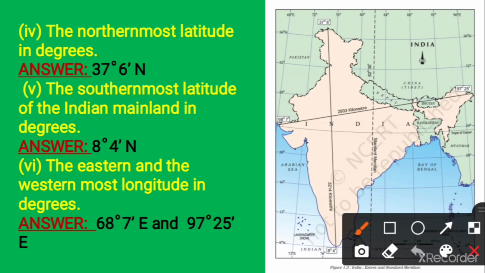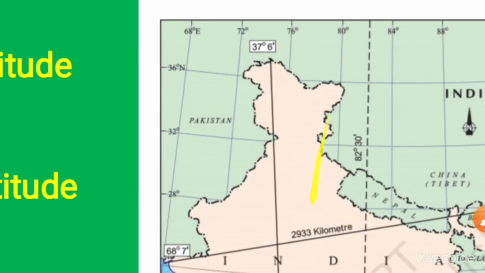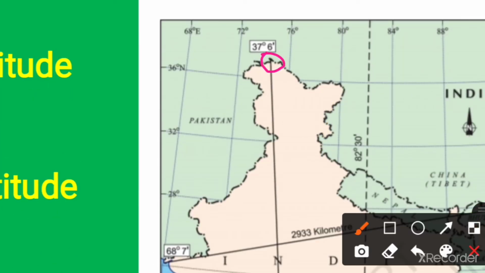Fourth question, the northernmost latitude in degrees. We have to answer in degrees the northernmost latitude. As you can see in the map, this is the northernmost point, which is Indira Col in India, and its latitude is 37 degrees 6 minute north latitude. Again I am repeating, the northernmost latitude of India is 37 degrees 6 minute north latitude.